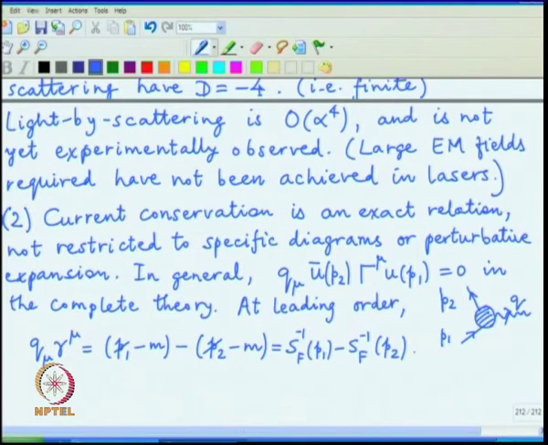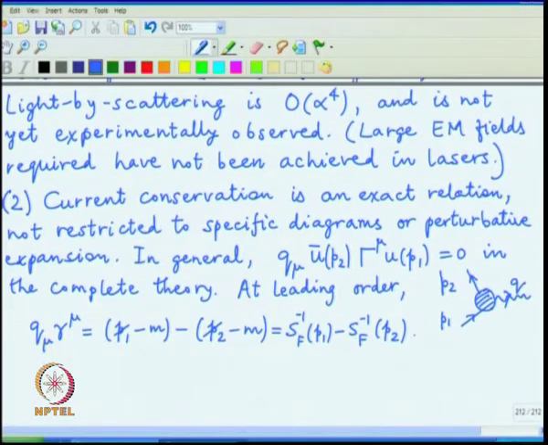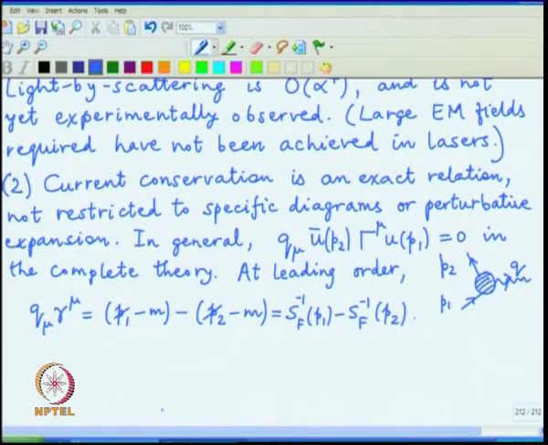And this is quite straightforward at the leading order, but what it means is that there is a relation between the strength of the vertex and the normalization of the propagator.